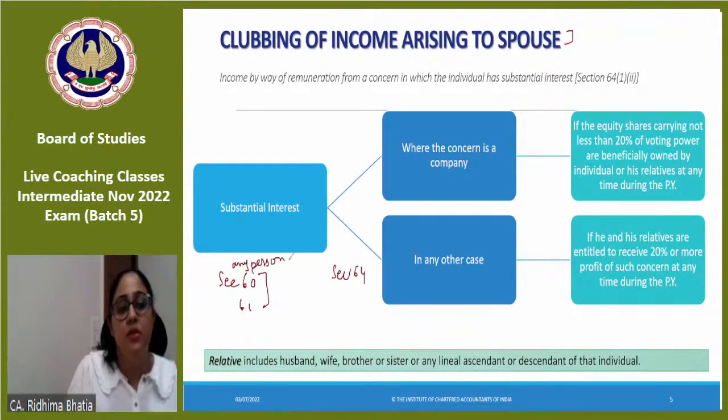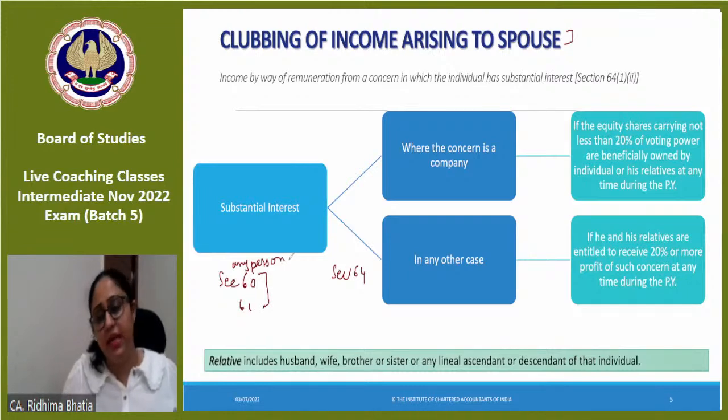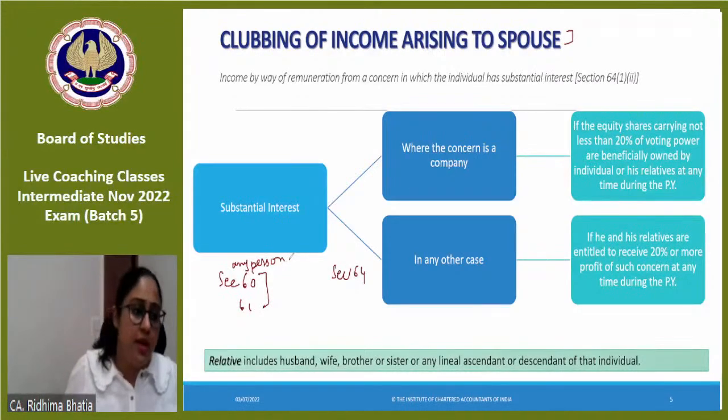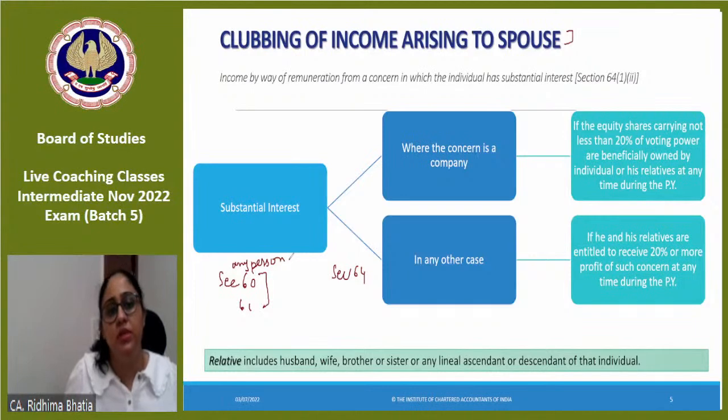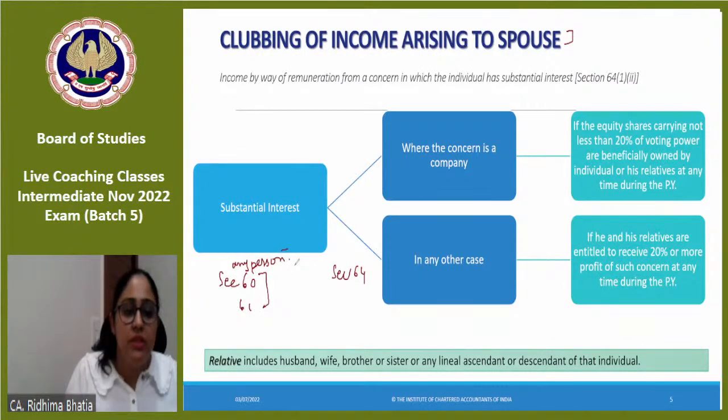Any person means companies transferring an asset to another person, HUF transferring an asset to another person, or transferring the income without transferring the asset. So in the case of any person, clubbing can happen, from one person to another. But section 64 talks about clubbing provisions in the hands of an individual.